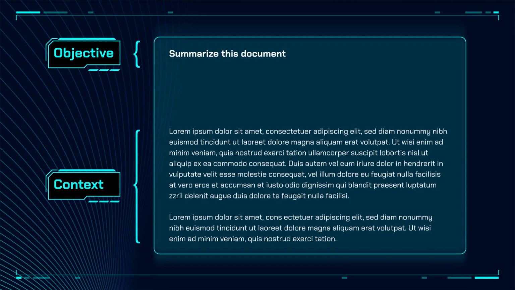Next is the context. This is additional information provided to models to help generate the desired response. For example, if you're trying to summarize a document, the document would be the context. Context is common, though it's not always required. Markers are the final element. These are used to mark specific sections of the prompt. For example, a context marker is used to indicate the start of the context. A question marker is used to indicate the start of a question, and a response marker is used to indicate the start of the response.